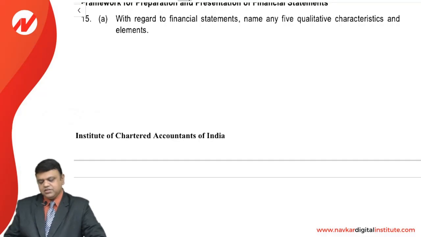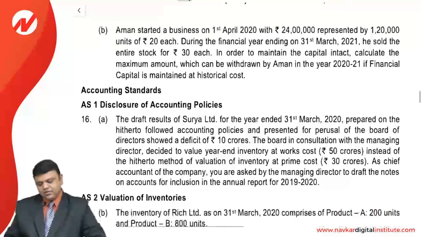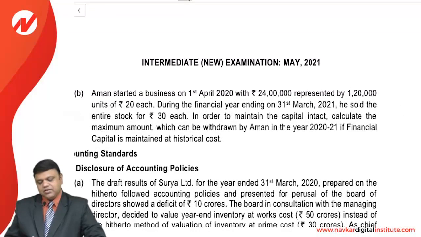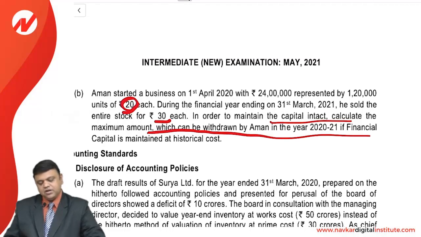With regard to the financial statements, name any 5 characteristics and elements. And second, Aman started a business on 1st April 2020 with 24 lakhs, represented by 120,000 units of 20 each. During the financial year ending 31st March 2021, he sold the entire stock for 30 rupees each, which he had bought for 20. In order to maintain the capital intact, calculate the maximum amount which can be withdrawn by Aman in the year 2021 if the financial capital is maintained at historical cost.